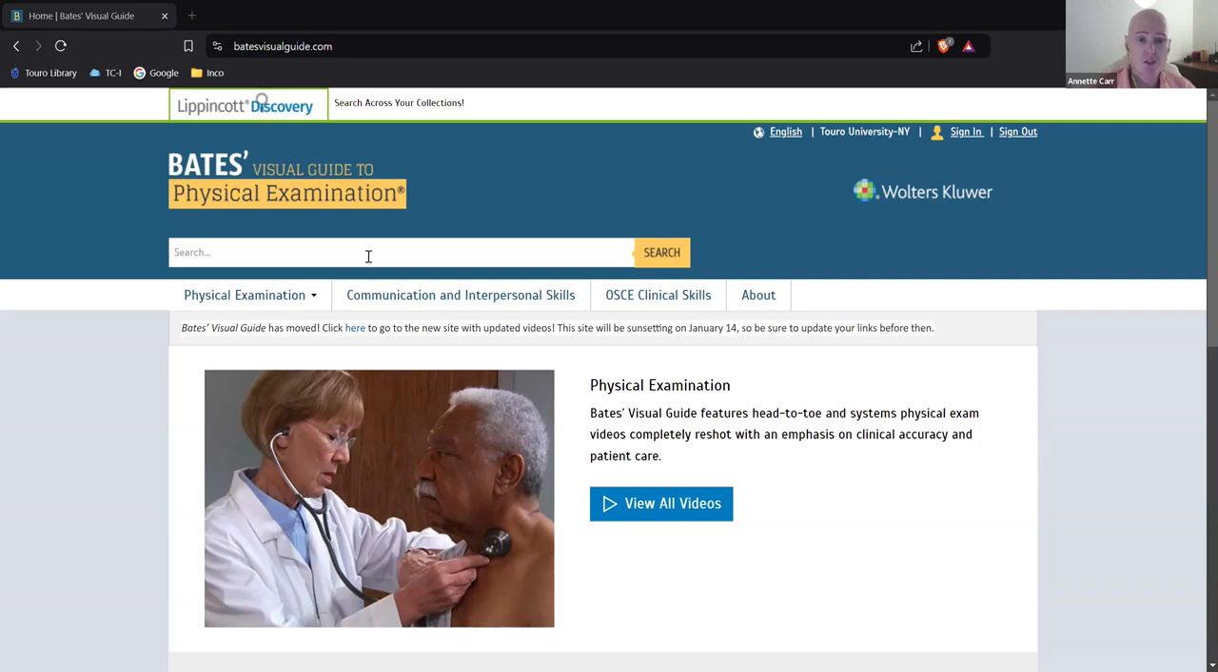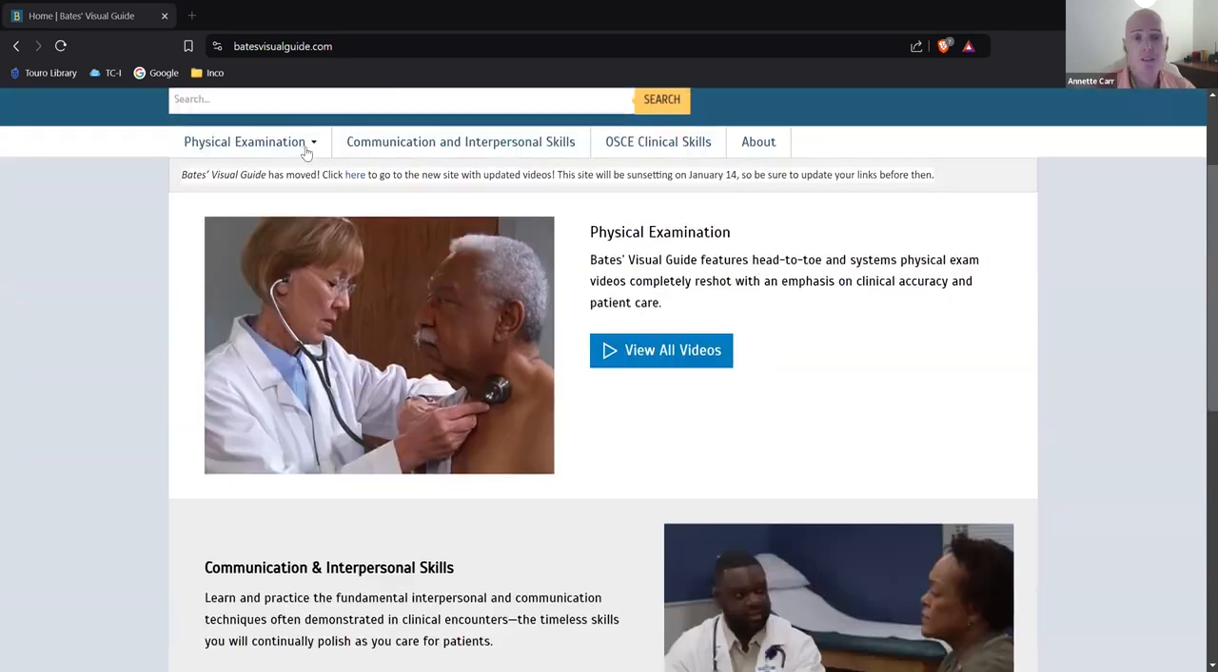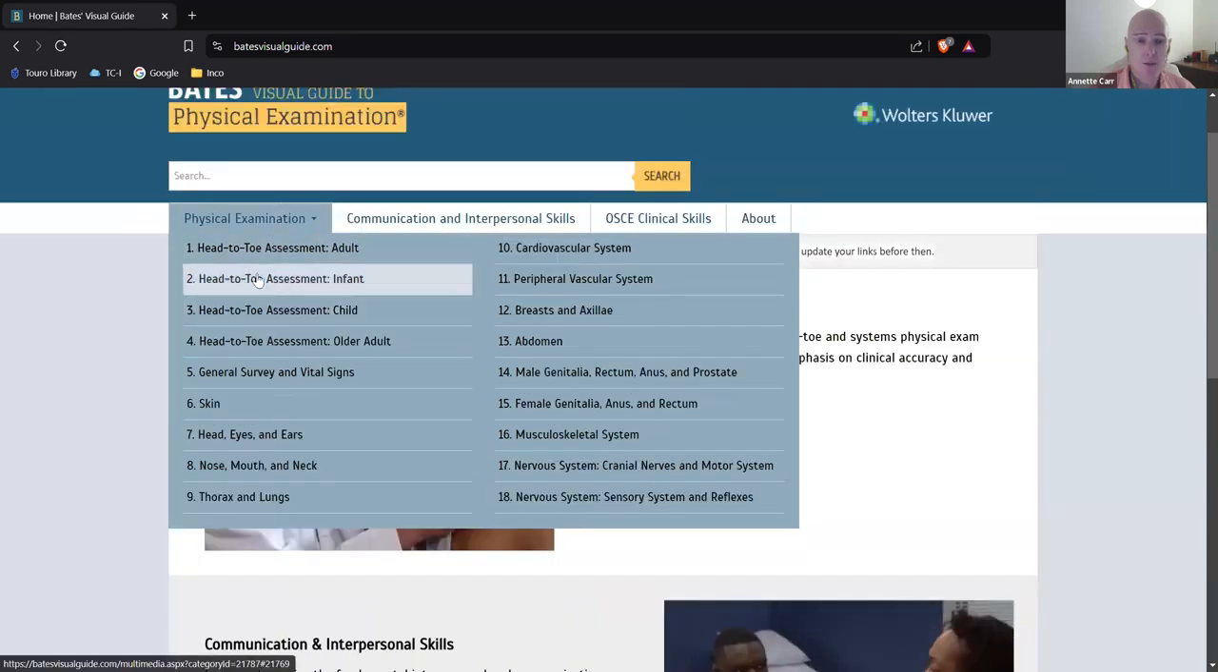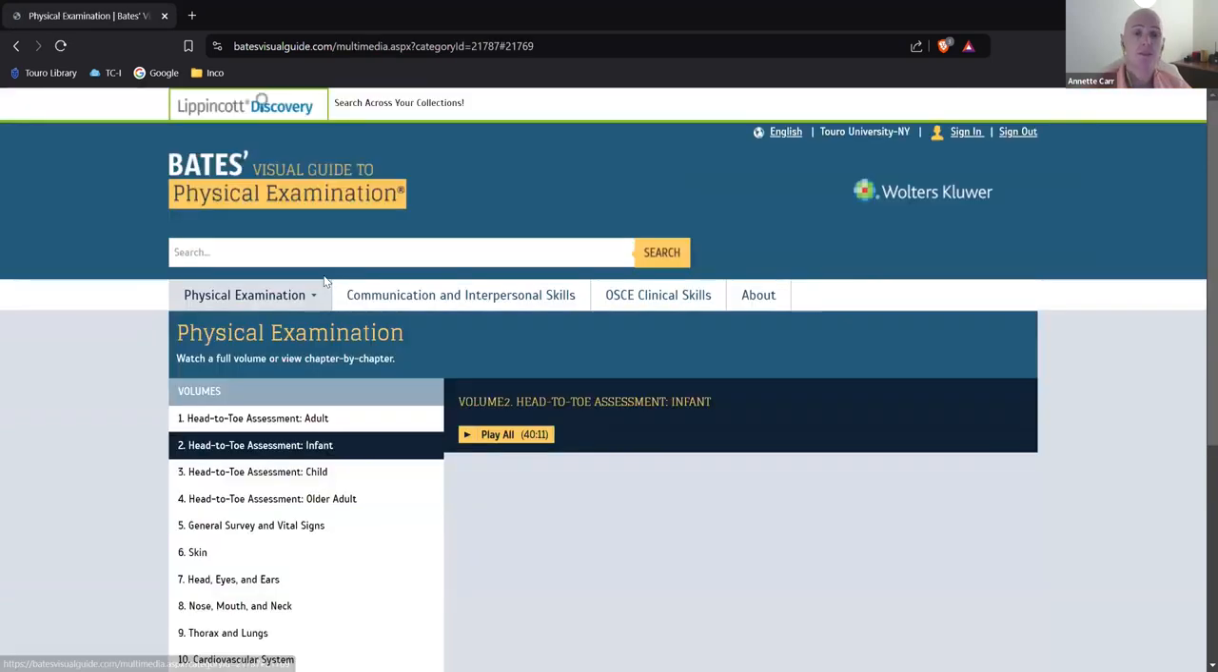Now, Bates is a great resource on how to conduct a physical examination. Before I show you the search feature up here, I'm just going to show you these various chapters that are available. If you click on physical examination videos, it'll show you various types of examinations that we have here. For our example today, I'm going to choose head-to-toe assessment of an infant. I'm going to click on that.